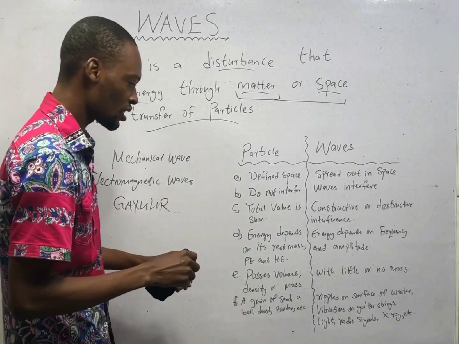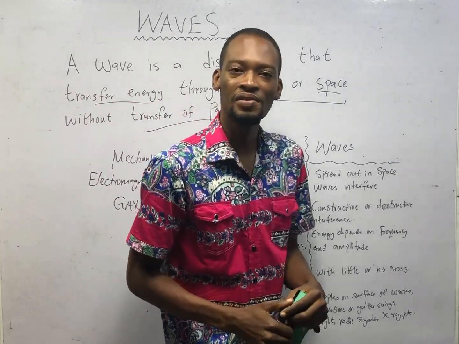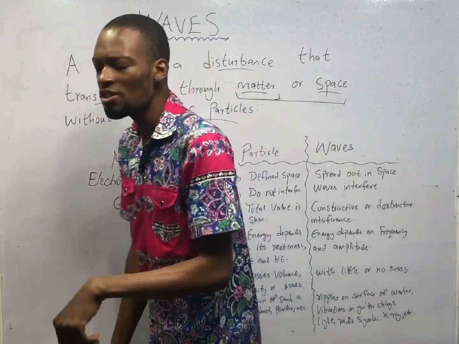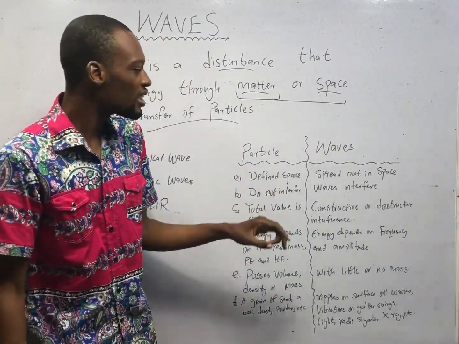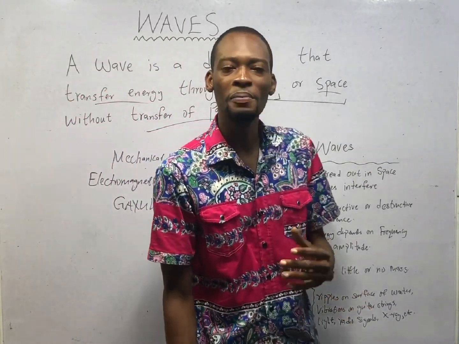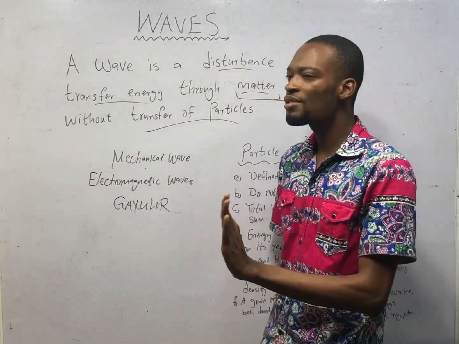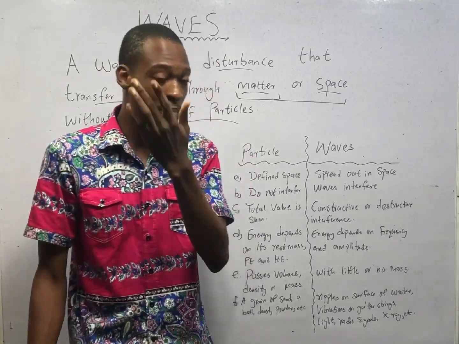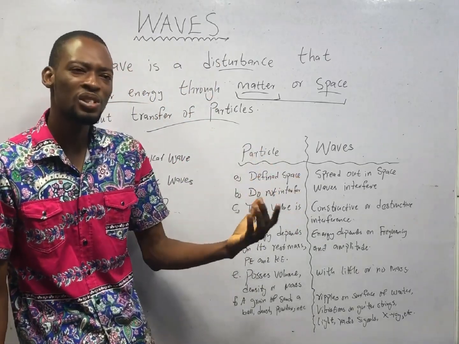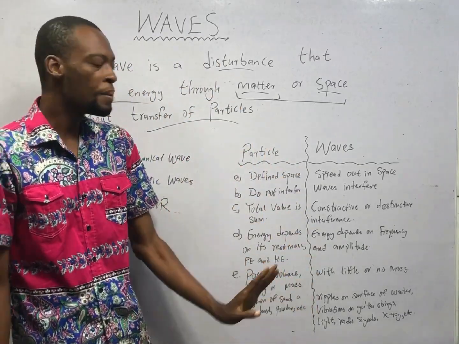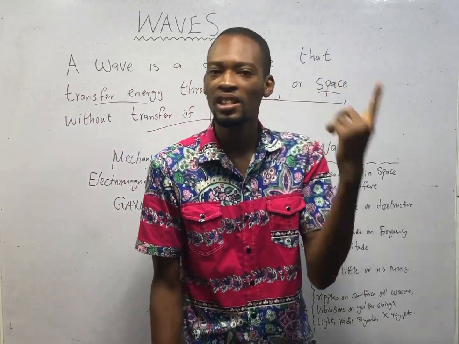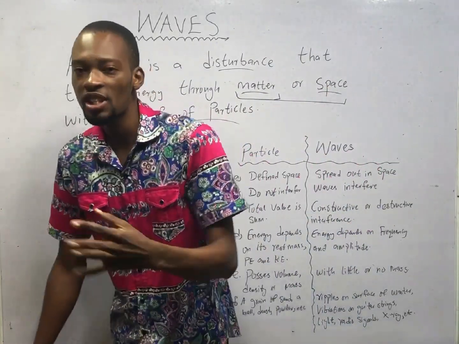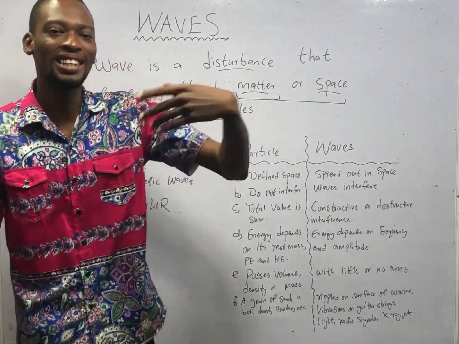Gamma rays. In my radioactivity video, I explained that radioactivity is the spontaneous disintegration of the nucleus of an element to emit radiations. And these radiations emitted are alpha particles, beta particles, and gamma rays. Alpha particles are helium nuclei. Beta particles are fast-moving electrons. But gamma rays, on the other hand, are electromagnetic radiation, they are energy.